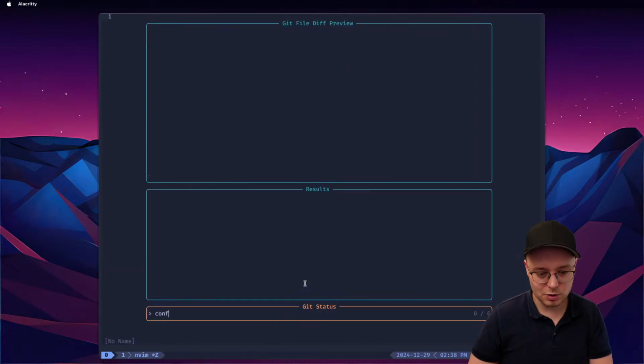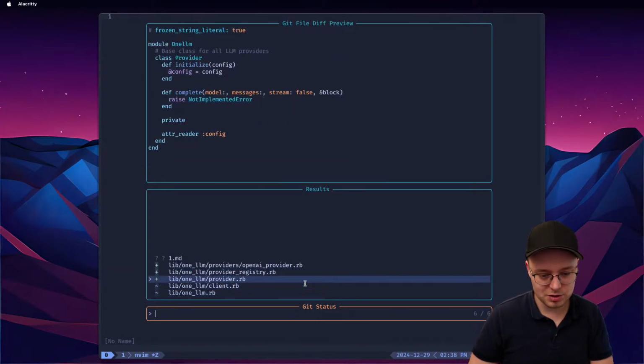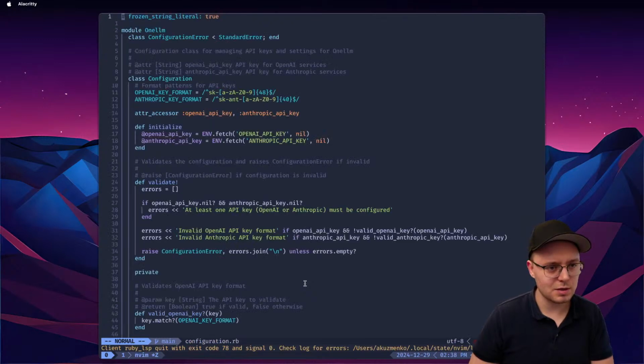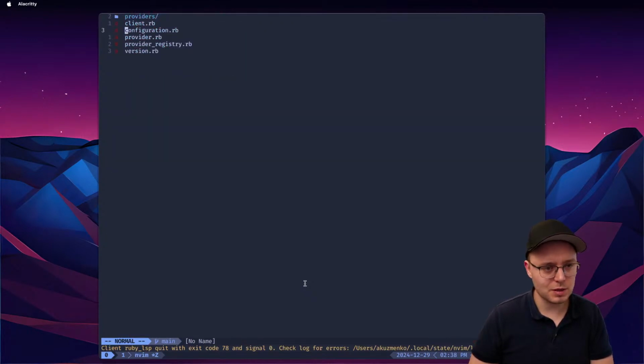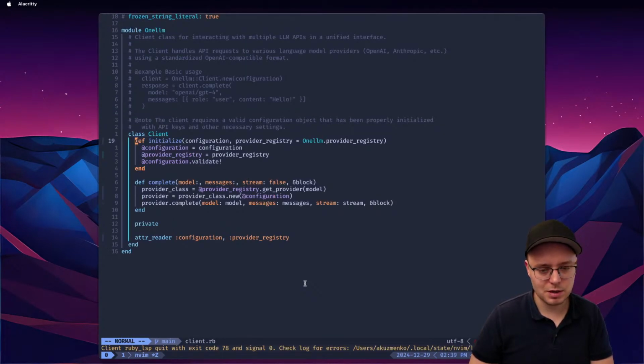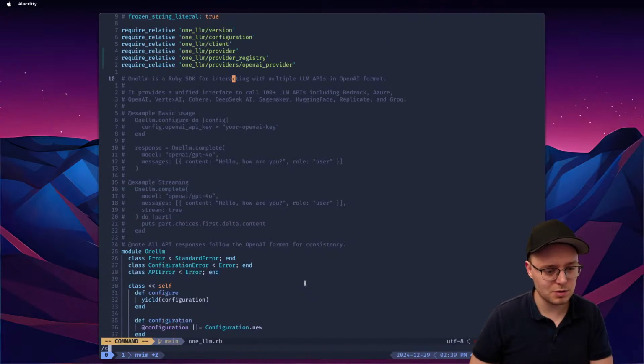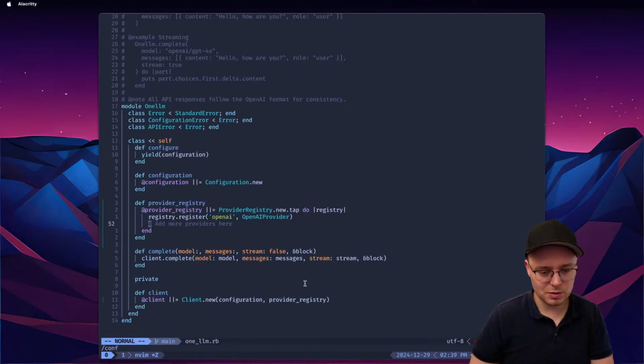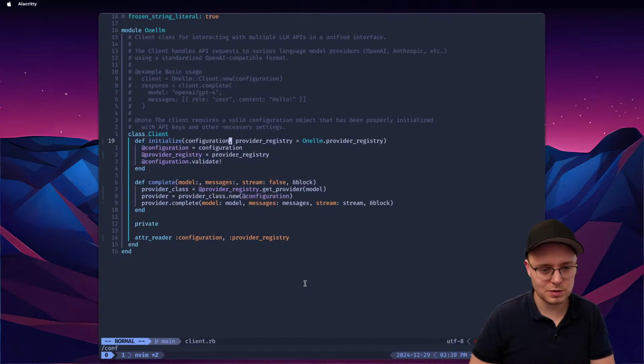Let me just quickly go and implement the changes that I wanted to do. First was the configuration here. Wait, actually in the client here, and we store it in one LM, right? One LM. It's here, so we have configuration, right? This one. So what we're going to do is, just in case for some reason you take the client out of context, I'm going to go and do this same thing here.